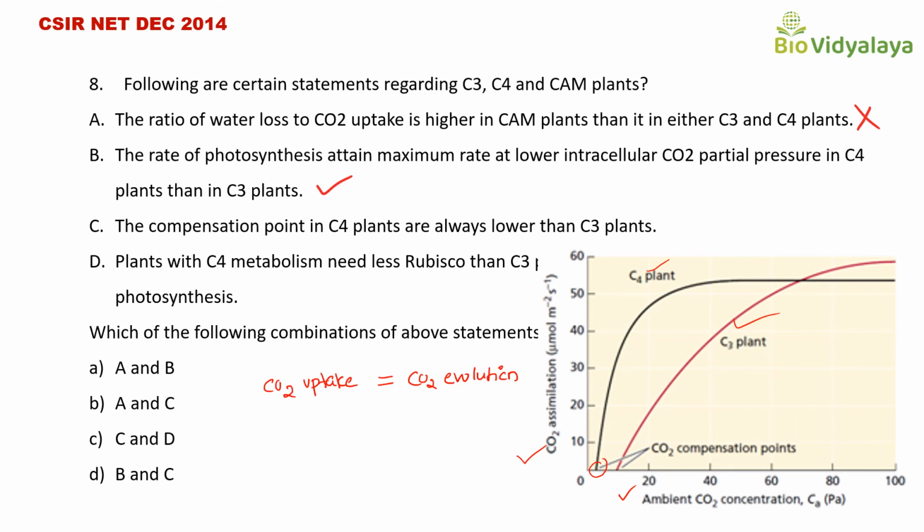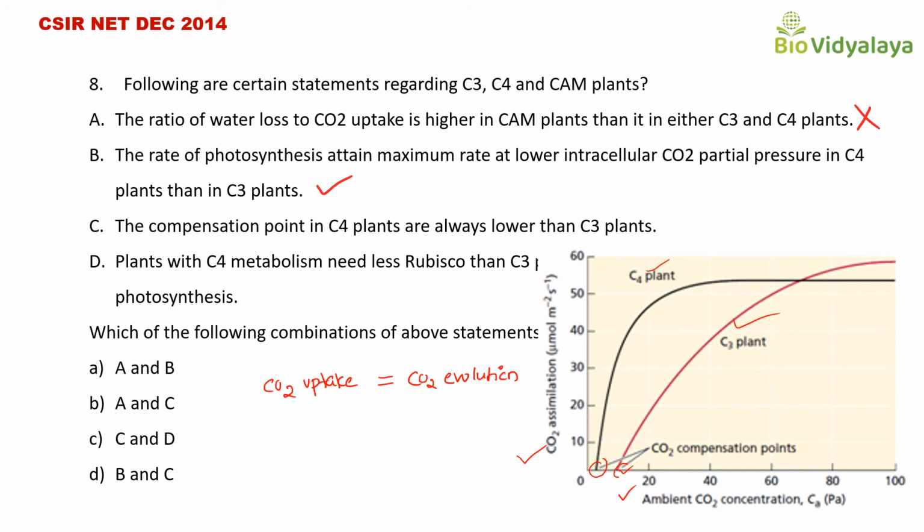This is very near to 0. But you can see that the carbon dioxide compensation point of C3 plants is higher as compared to C4 plants. So the carbon dioxide compensation point of C4 plants is lower as compared to C3 plants.